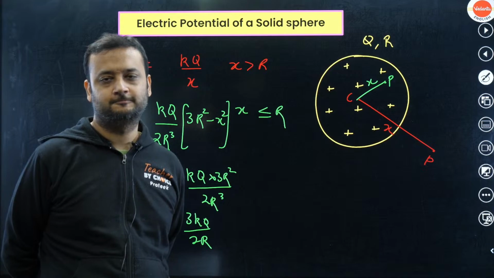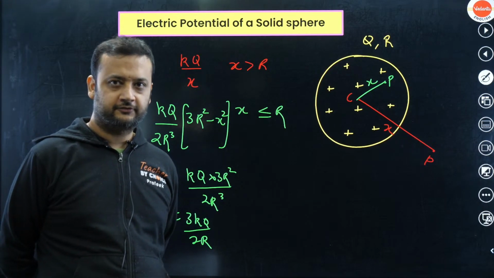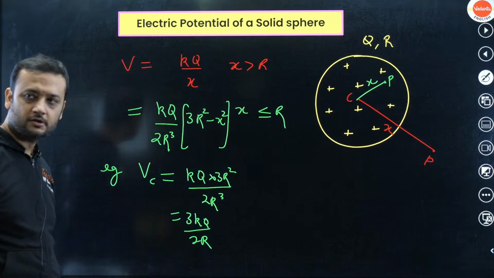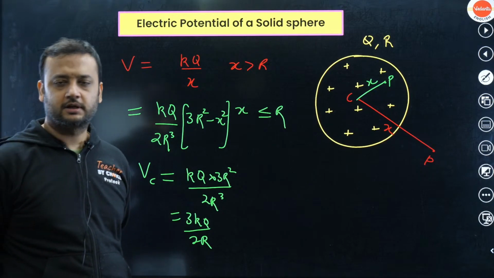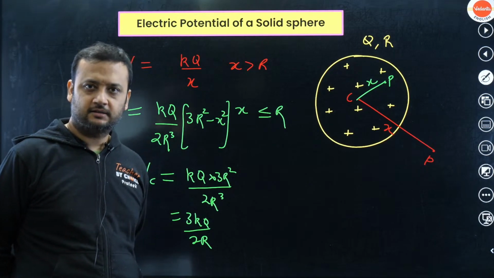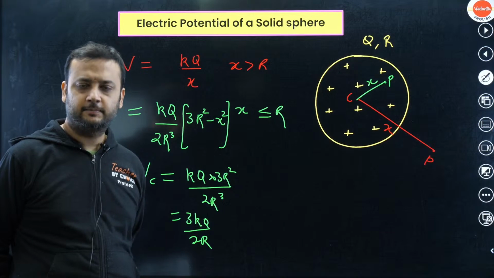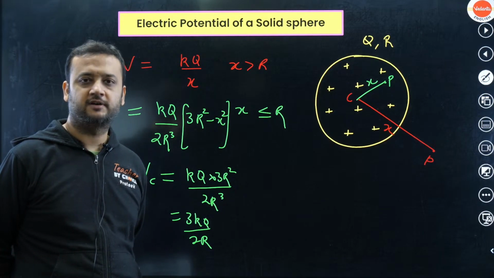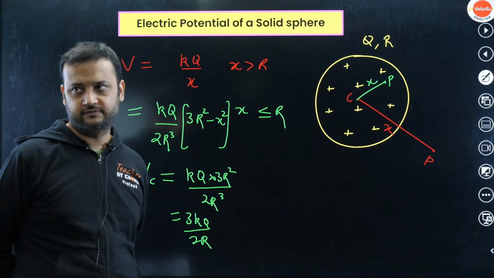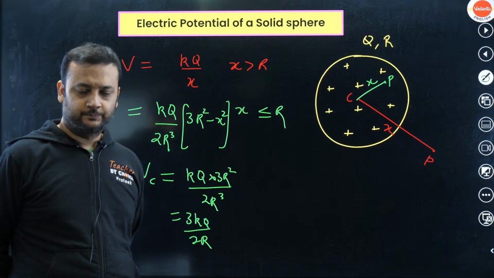I hope you have understood. Cool enough? So guys, I hope you have understood till here. We have done the potential of a point charge. We have done the potential of a disk, of a ring, of a solid sphere, of a hollow sphere. Right? So we'll stop here.